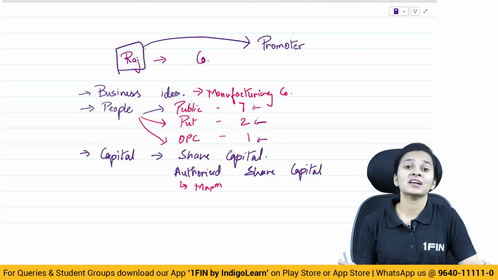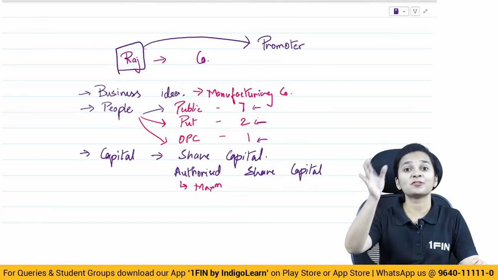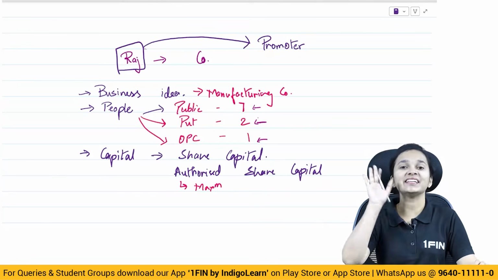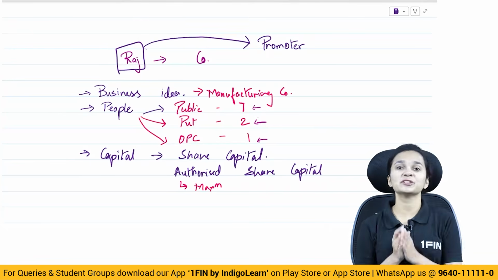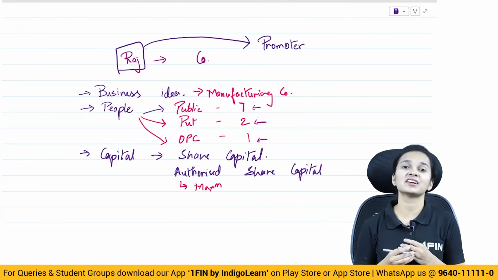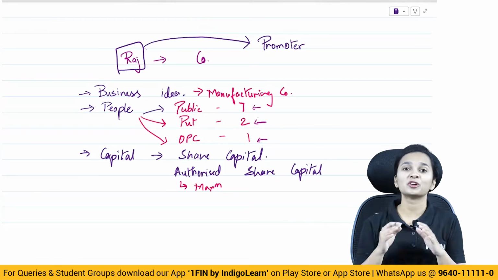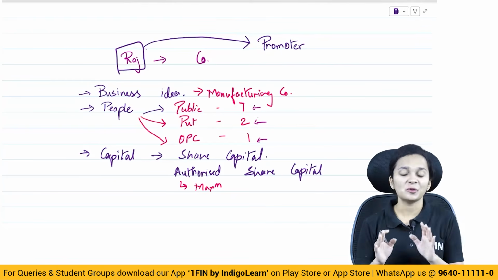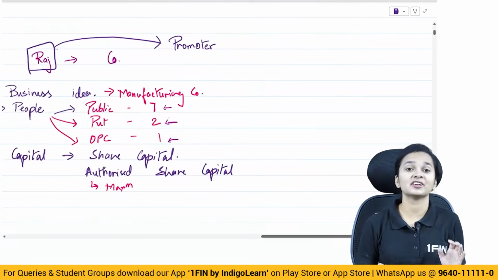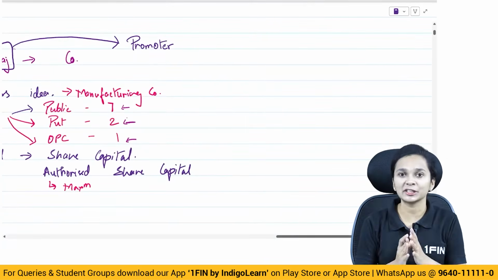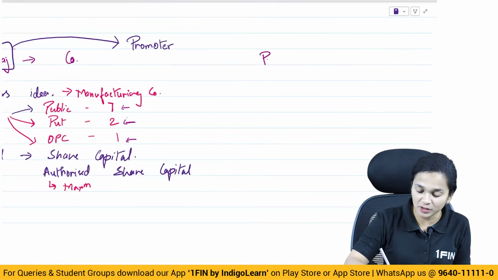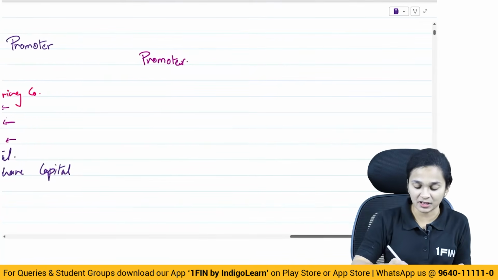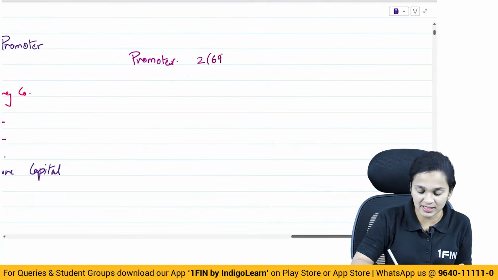So a person who gets the idea and who takes steps for the purpose of incorporation of the company is said to be the promoter of the company. So in our example, who is the promoter of the company? It is Mr. Raj. Raj is the promoter of the company. Now let's understand what is the meaning of promoter. What I've explained to you is in layman's terms. However, there is a specific definition of promoter given to us under section 2. So let's first understand who is a promoter of the company, defined in section 2 clause 69.